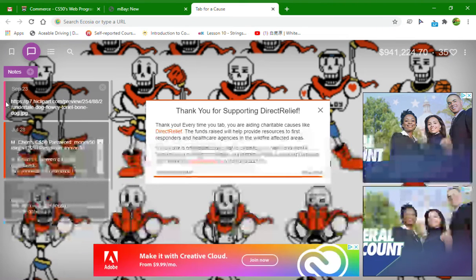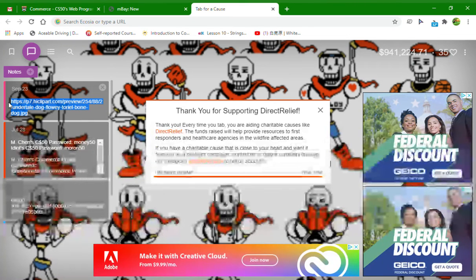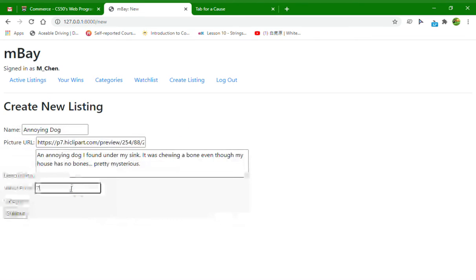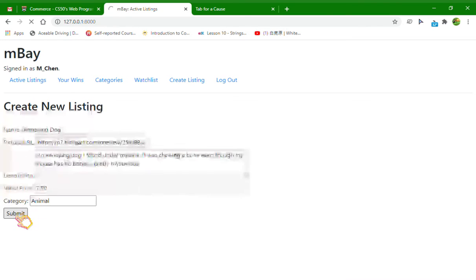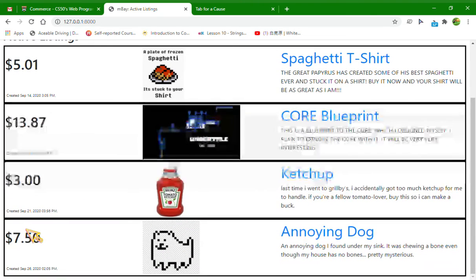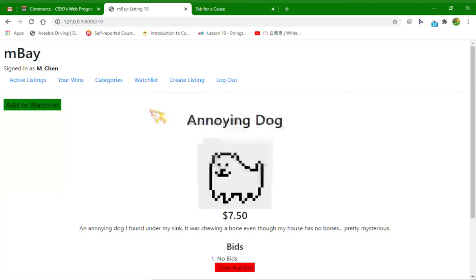Now here's the link. Here's the picture that I took. The dog. The initial price, I think $7.50 seems reasonable. The category will be animal, because this is an animal. Alright, let's submit. It redirects me to the active listings page, and now let's check out my listing.